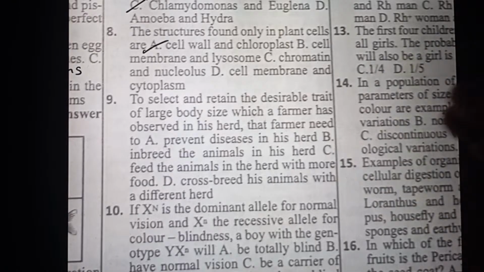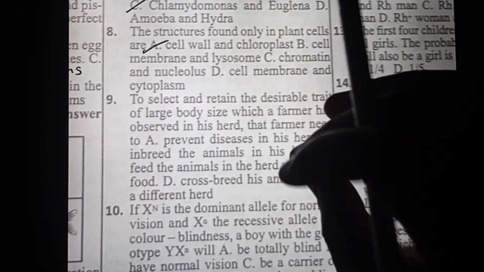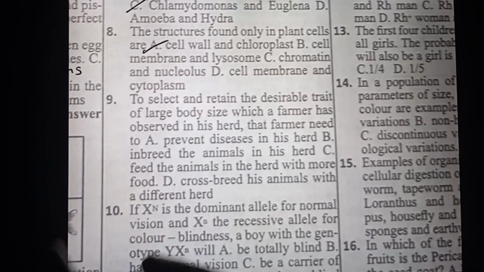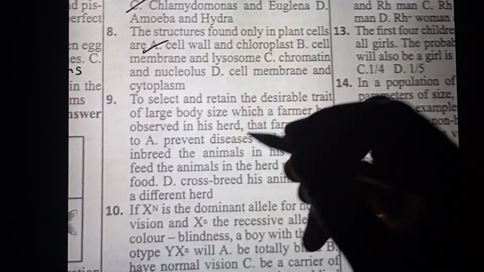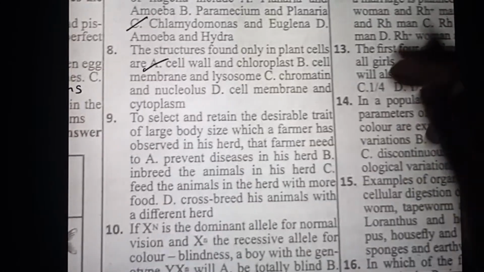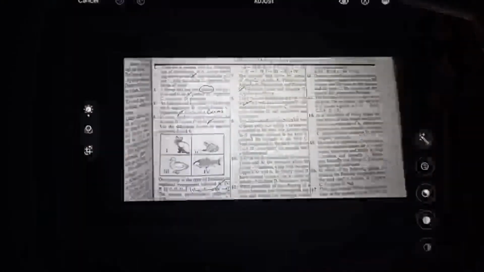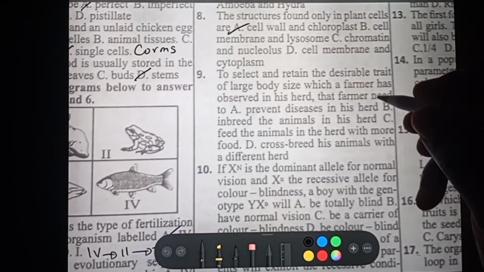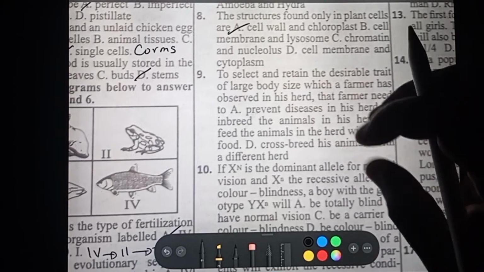No crossbreeding here. Rather, you take the same species and breed them among themselves, with the same character you want, so that you reduce the introduction of new characters or a little alteration, which will be mutation, which might change that desirable character you want. Crossbreeding should not be allowed, okay? So the correct answer is inbreeding, to ensure the continuity of the desirable character. The answer is B, which is inbreeding.